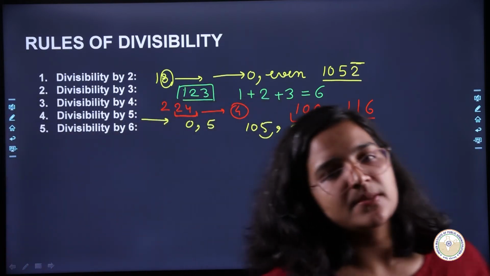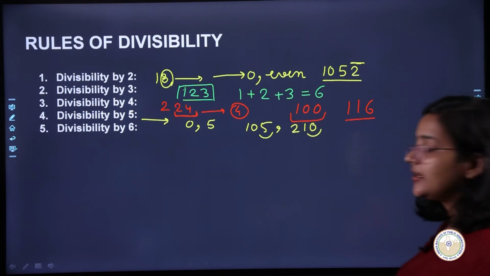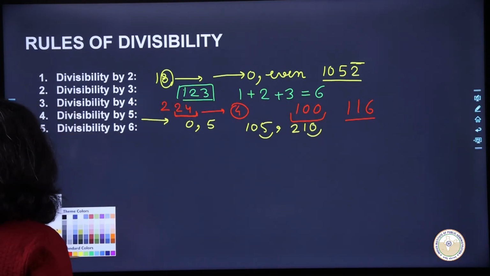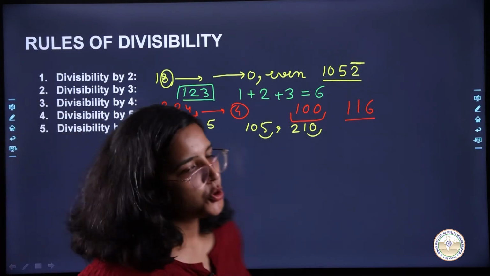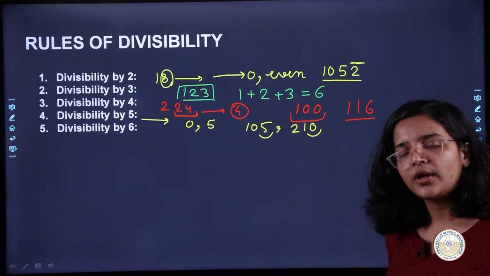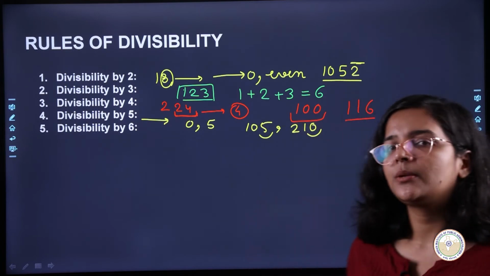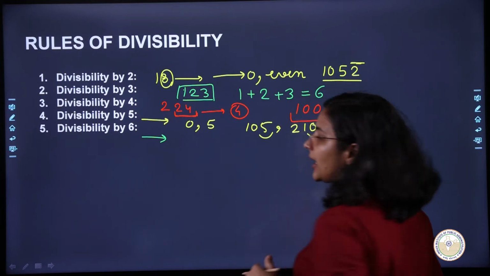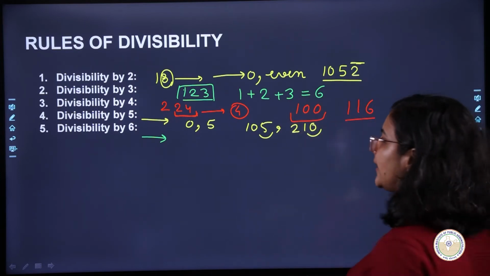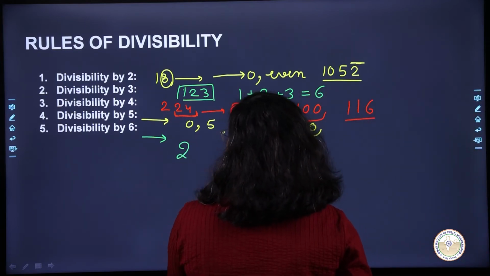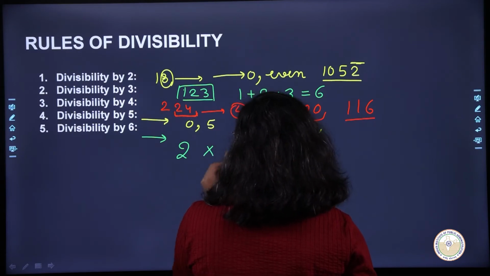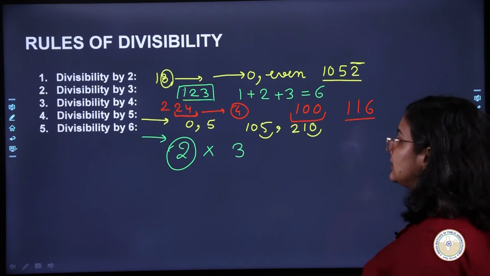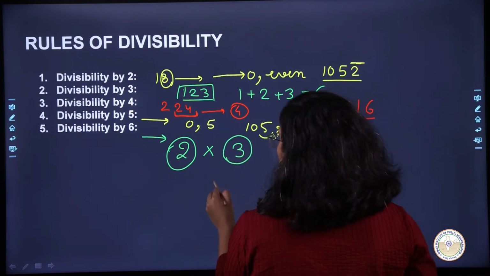Now what about the divisibility by 6? What will you look at? So 6 can be bifurcated into 2 times 3, right? 2 times 3. So if a number is divisible by 2 and it is divisible by 3, so both the things should be satisfied. So अगर आपको चेक करना है कि कोई नंबर 6 से डिविजिबल है, so आप क्या करो, 2 से भी चेक करो and 3 से भी चेक करो. So that number should be divisible by 2 as well as 3.